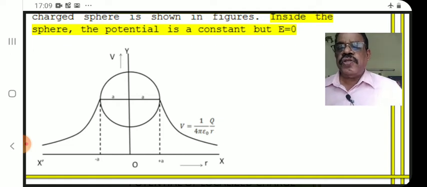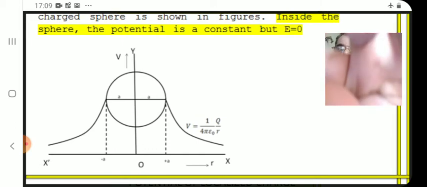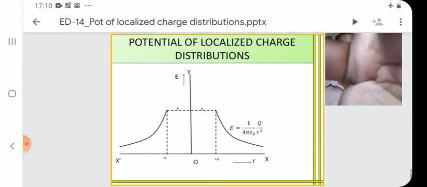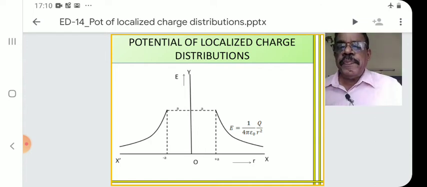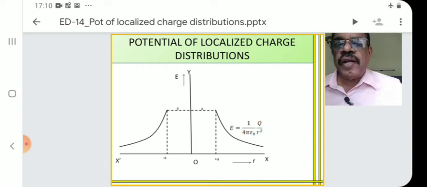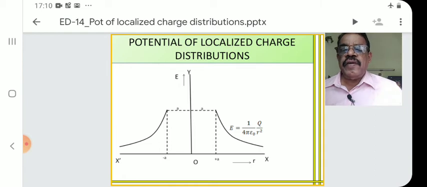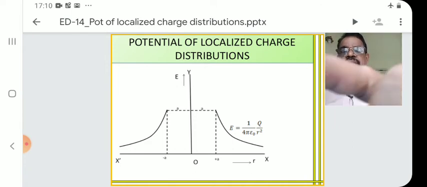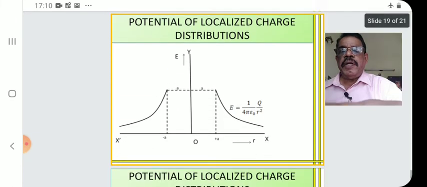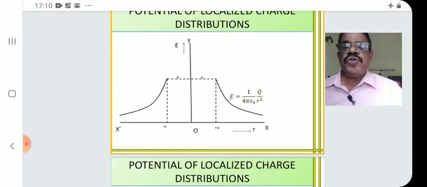Inside, potential is constant. And this graph we can compare with the graph obtained for a field. When we compare the graph for the field of a spherical conductor, inside there is no field, shown by the dotted line. Outside there is a decreasing curve, and it decreases in a 1 by r square manner. So potential decreases in a 1 by r manner, and the field decreases in a 1 by r square manner.